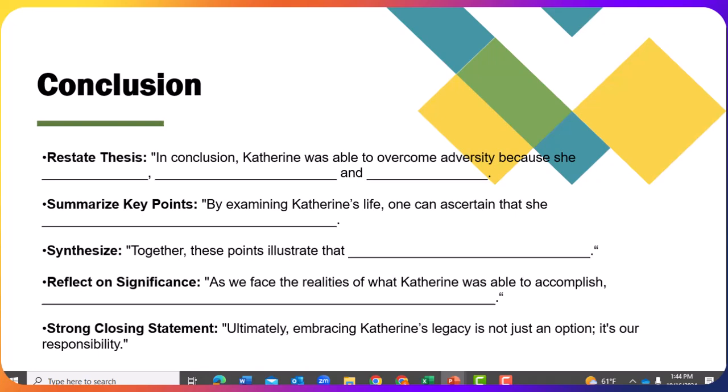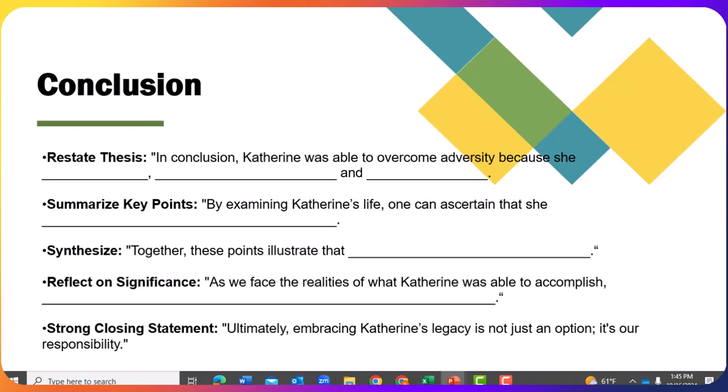So in your conclusion, you will restate the thesis. For example, in conclusion, Katherine was able to overcome adversity because she blank, blank, and blank. You also summarize your key points. For example, by examining Katherine's life, one can ascertain that she blank.